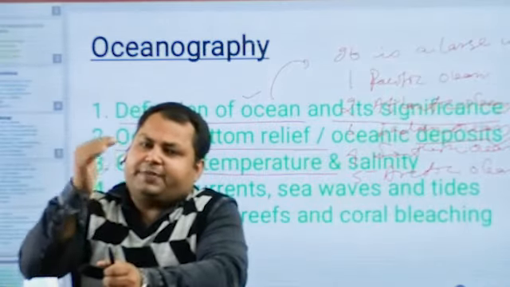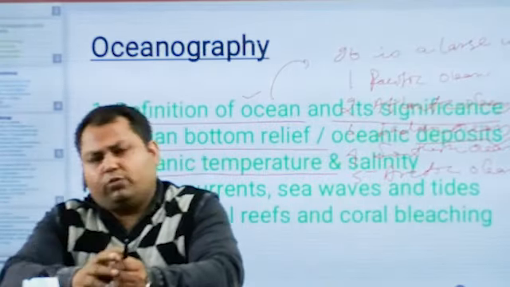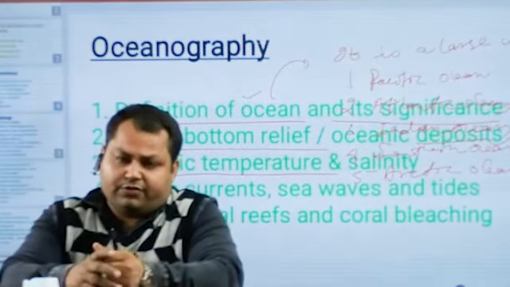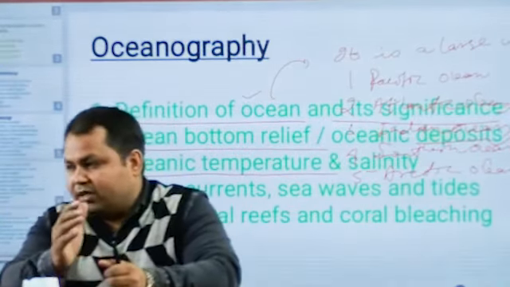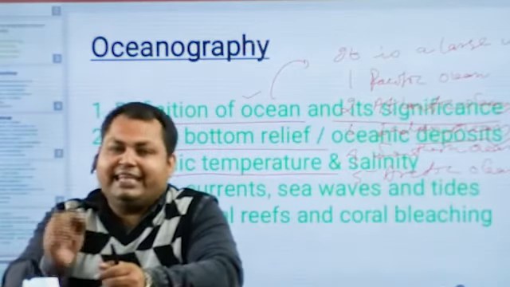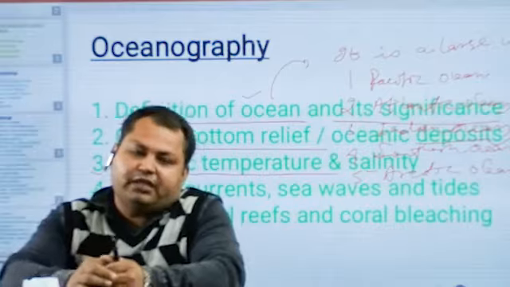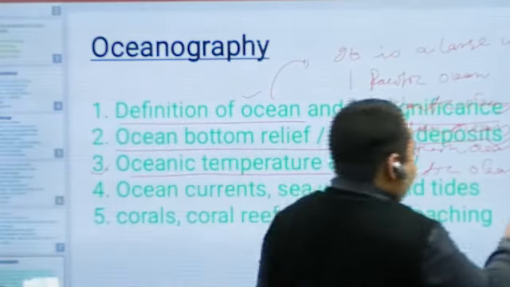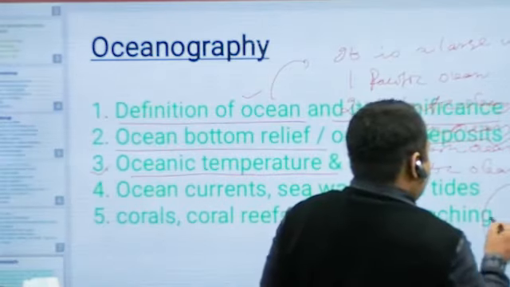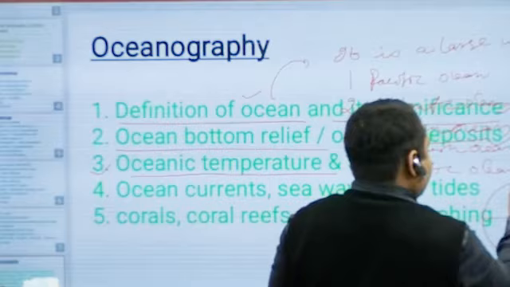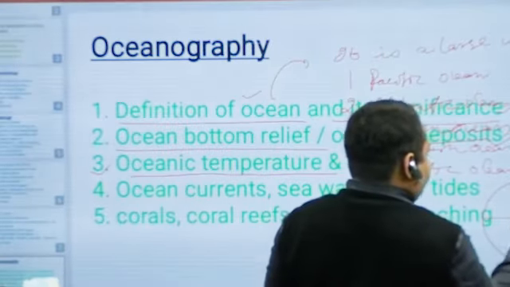Oceanic temperature can be studied in two ways. One is the horizontal distribution and the second is the vertical distribution. Horizontally in oceans, temperature decreases from the equator towards the pole, from 0 degree to 90 degree.